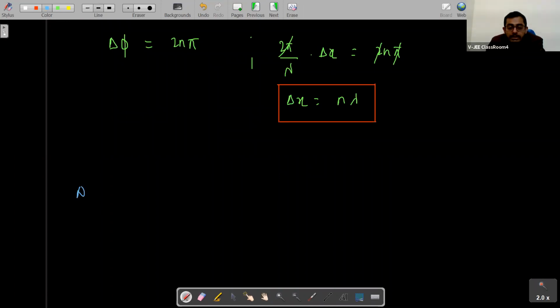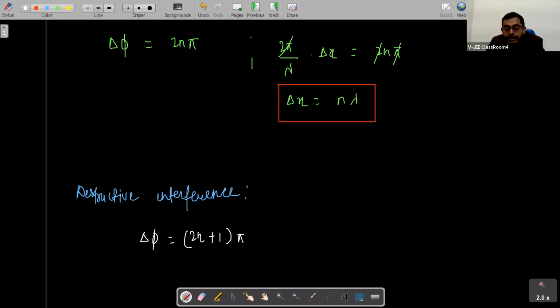Now, if we have to talk about destructive interference, students, just see here. What do we say about destructive interference? That delta phi is equal to how much? It will be 2n plus 1 into pi. Right, 2n plus 1 into pi. This is the condition for destructive interference where intensity is minimum.